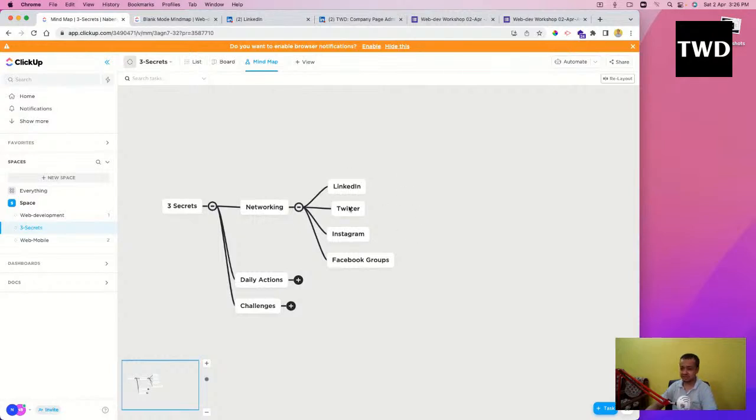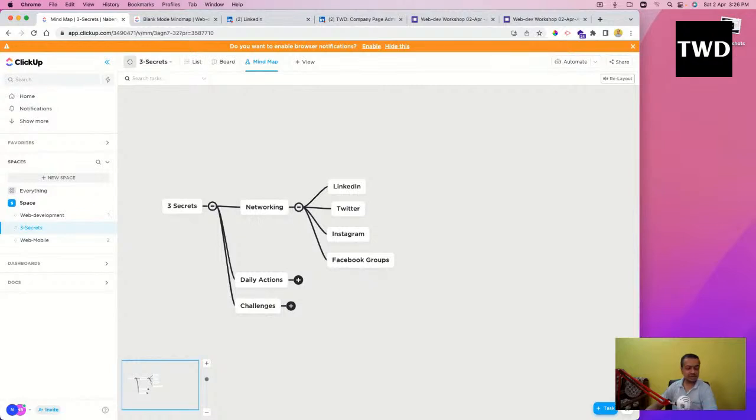Then Twitter is used in the US a lot. Instagram is there. On Instagram, a lot of developers are there, follow them. Facebook groups are there, and a lot of freelance work is going around in Facebook groups for React Native, for React, HTML, CSS, and all those things. Okay, so that is all there is.